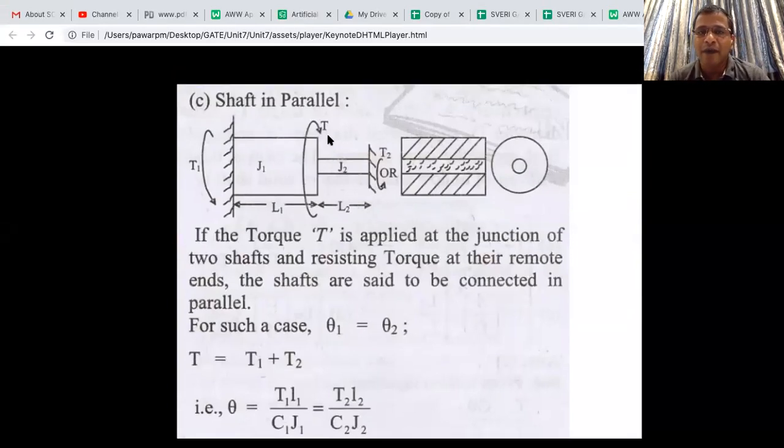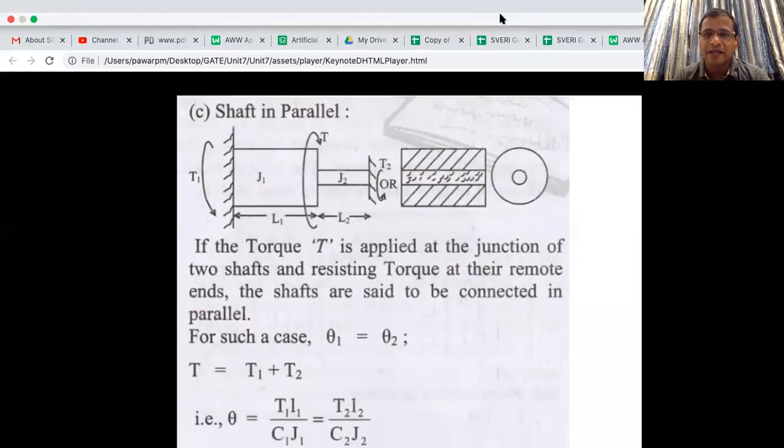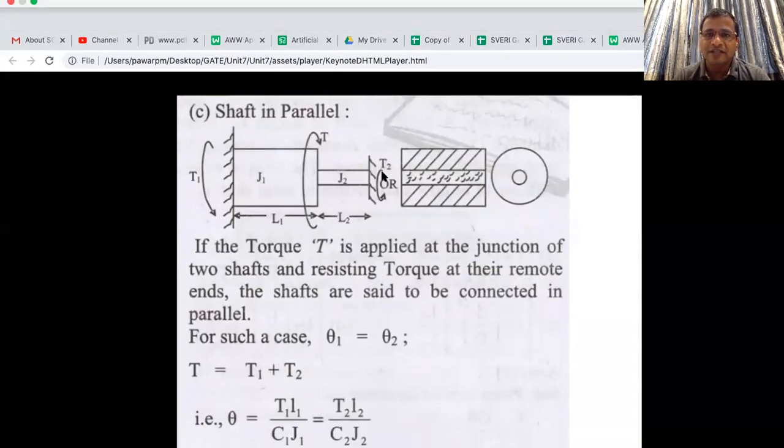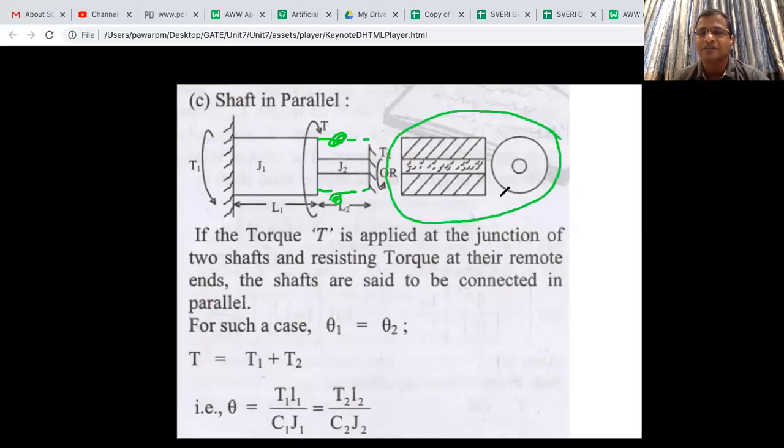Immediately, let me explain bars in parallel. Here a slightly confusing diagram is there. Actually, the bars in parallel case should be something like this: one bar and another bar attached one upon another. If shafts are one upon another, that is called parallel. This part has been hatched, which is also allowed, but then the lengths will change. So one and another inside, one upon another. Focus on this to understand what is meant by parallel.